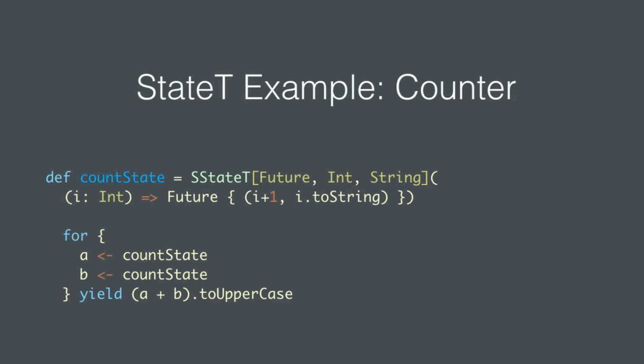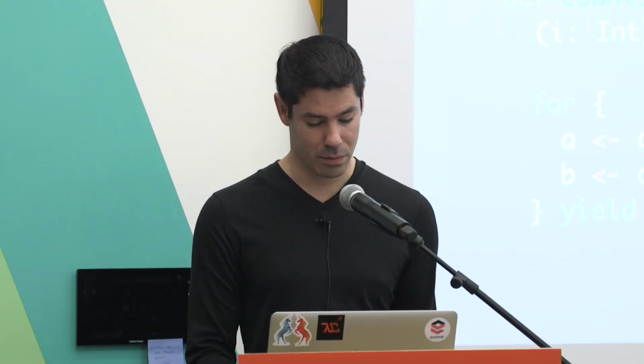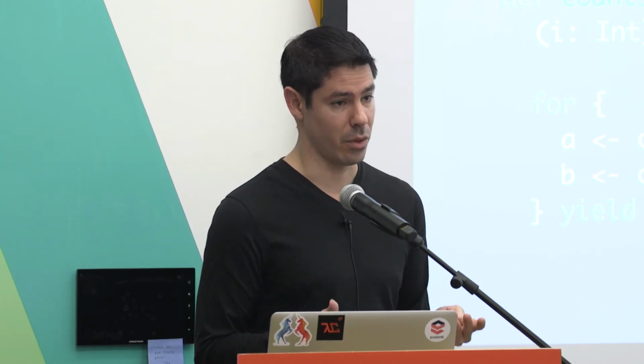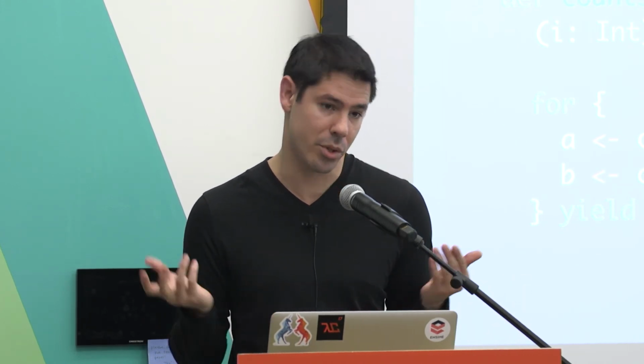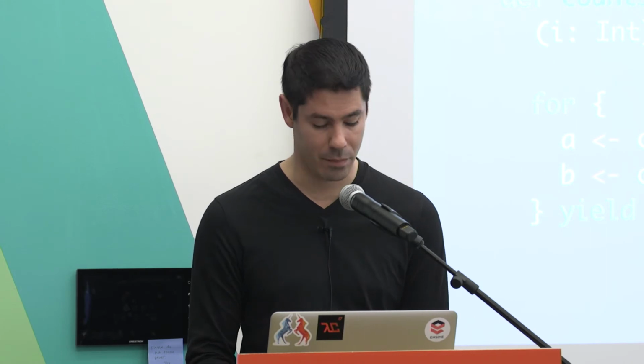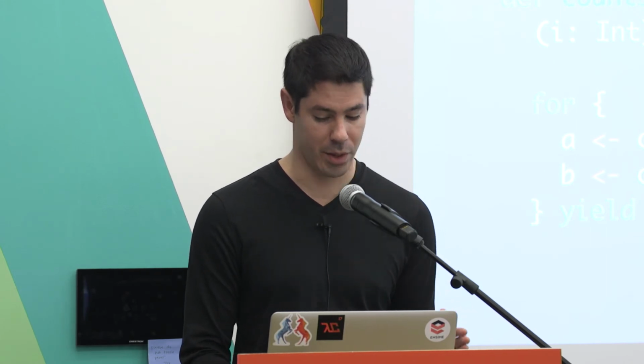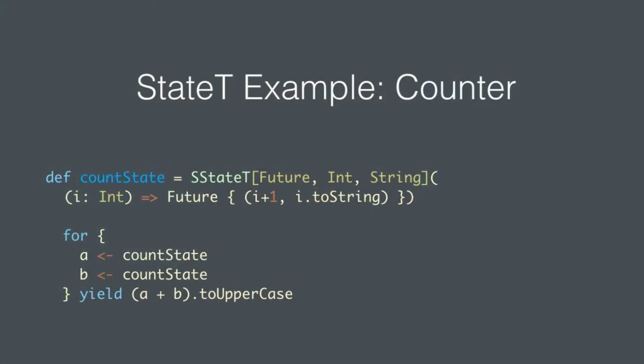Here's an example. Instead of just incrementing one and returning the string, I'm going to do this asynchronously on a thread pool. Maybe not the best idea, but it illustrates my point well. Count state, count state. So now we're just going to yield the new, what we're going to get is a stateful computation that spits out a future with the updated state. So it's pretty much the same. It just handles the fact that instead of a state, we have a context around our state and our result of the computation.